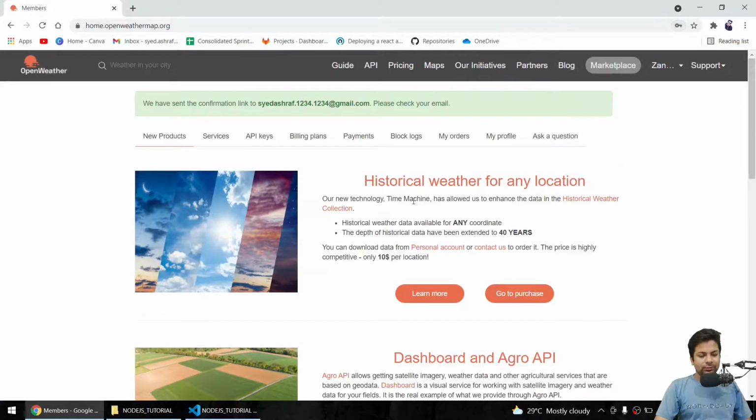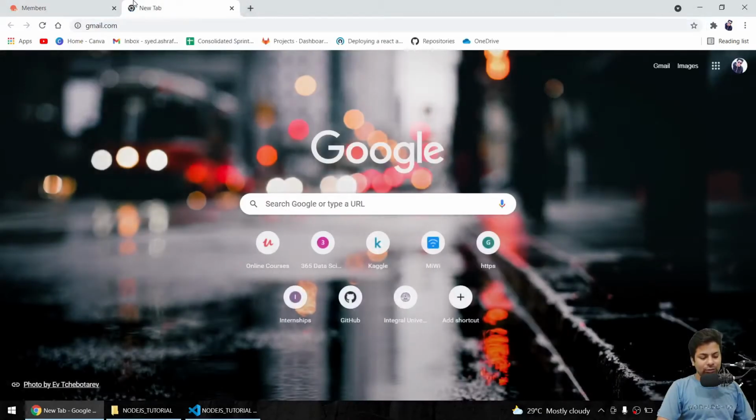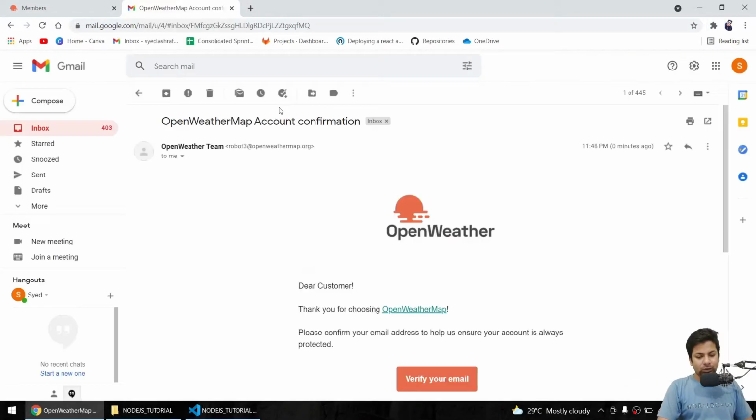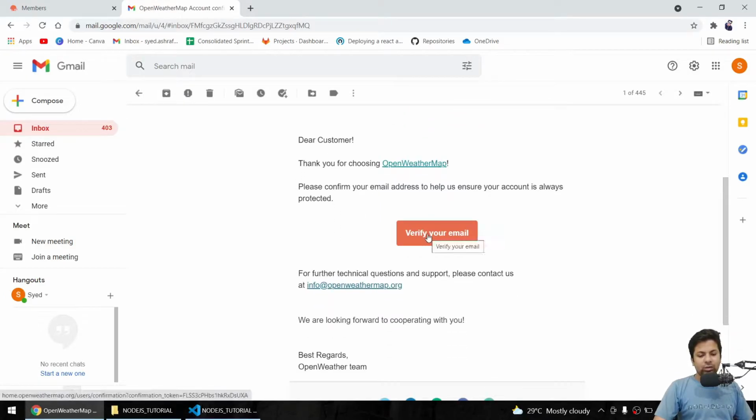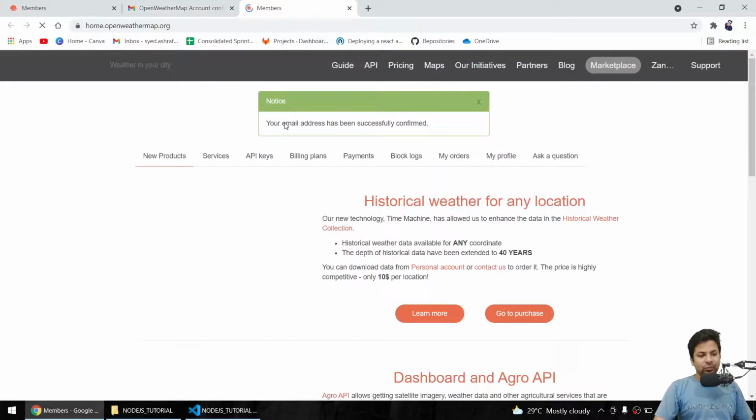Okay, save it. Now here we have to firstly go to our Gmail, and click whatever email ID you are using, go there and just confirm okay you are a real person. So we'll just go to Gmail. So let me just pause. After you open the mail you'll get something like: dear customer, thank you for using. So you'll just click verify your email.